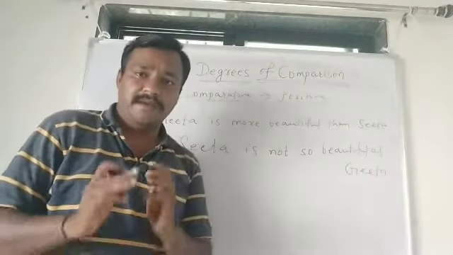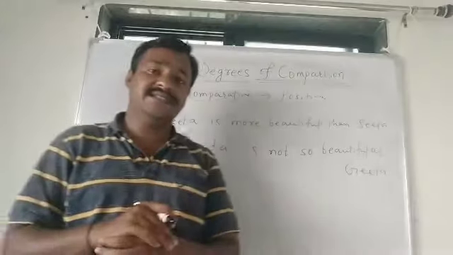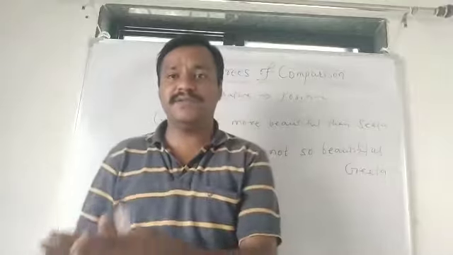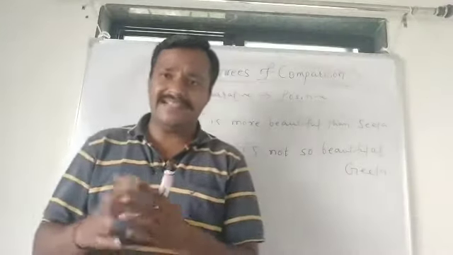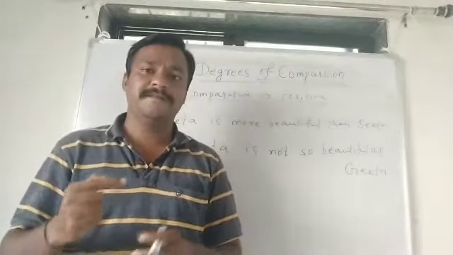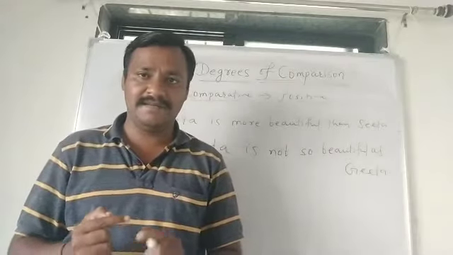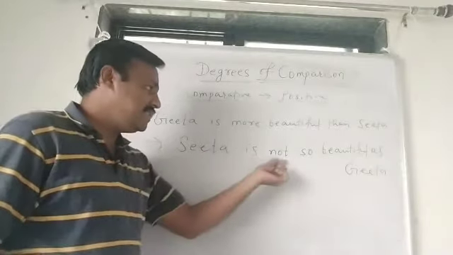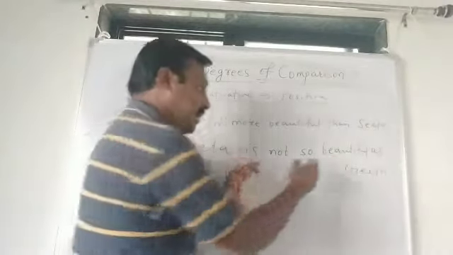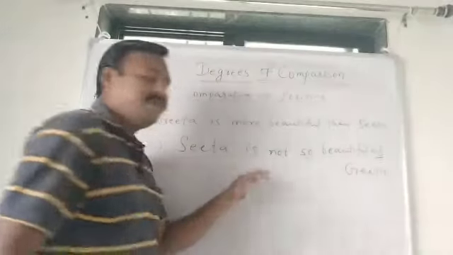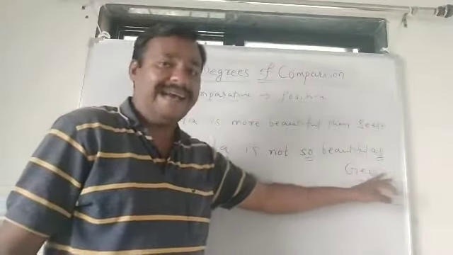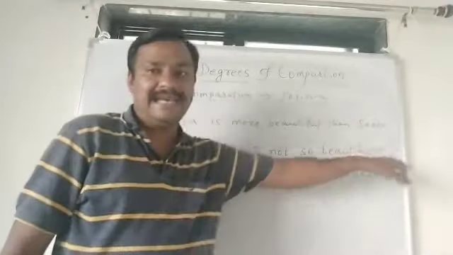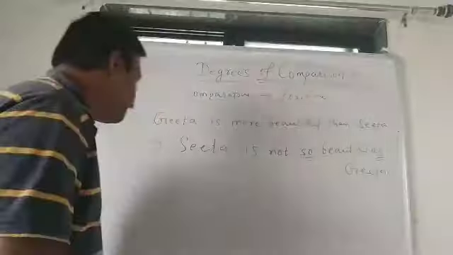See, Geeta is more beautiful than Sita, comparative degree, and in positive degree, Sita is not so beautiful as Geeta. Friends, many students may have the doubt of when to use as and when to use so as. It's very simple. In negative sentences, we have to use so and as. And in positive sentences, we have to use as. I will give you one example.